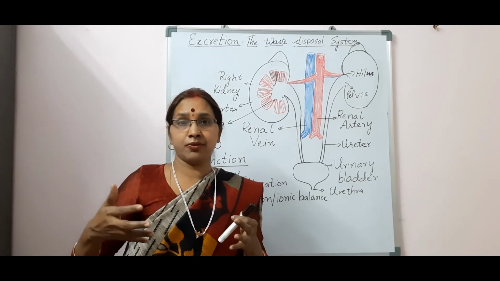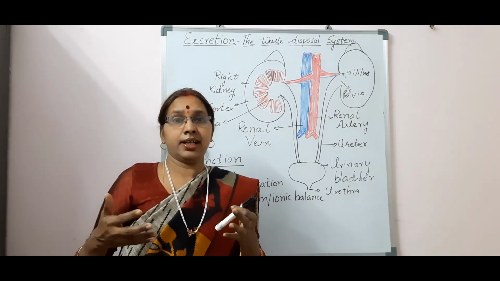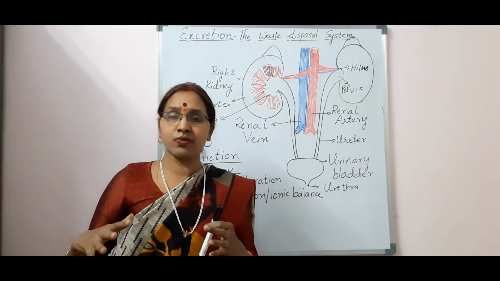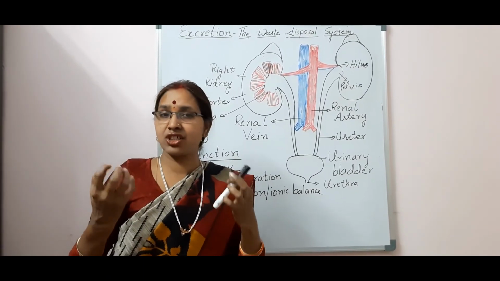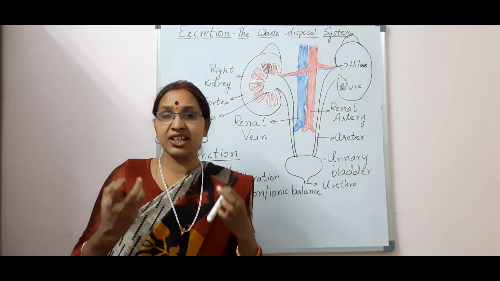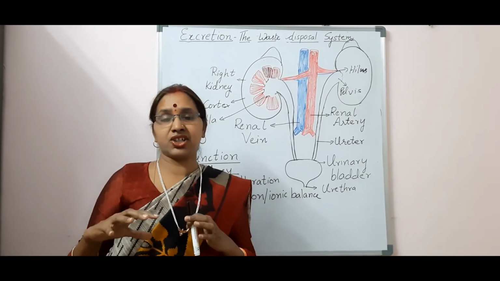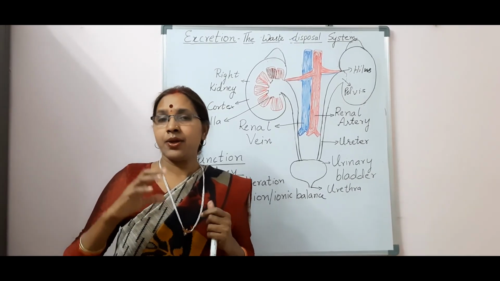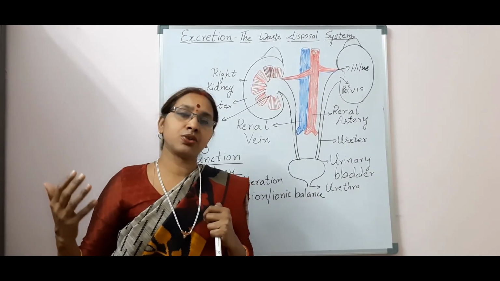And when you hear that some of the kidneys have been damaged or the kidneys are not working, when does this happen? When these nephrons start degenerating, only then this condition comes. So the nephrons are very, very important in our kidneys.